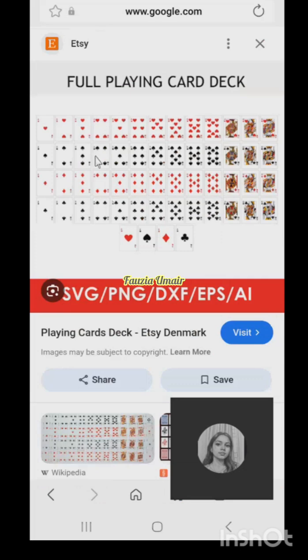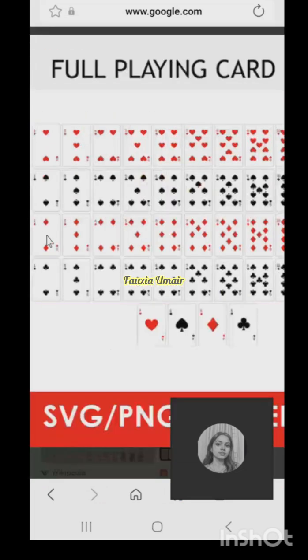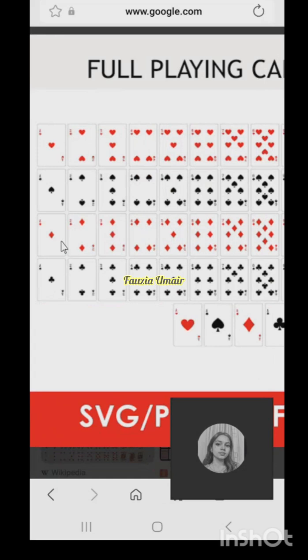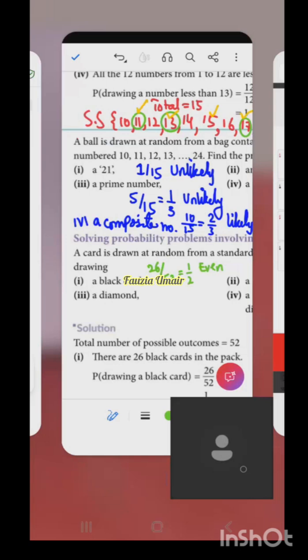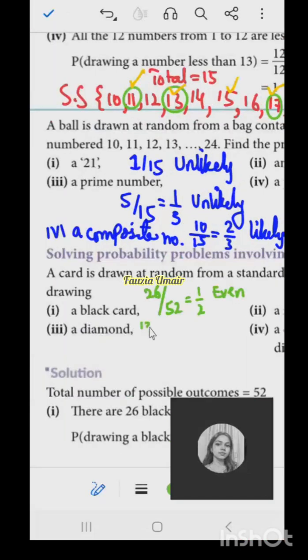Which card is diamond? This one, the red one on your screen. Can you see? So how many diamonds are there? These are all diamonds. So 52 mein se 13 cards diamonds ke hote hain. So what is the probability that you will pick a diamond? So it is 13 out of 52. One set is 13 cards jo hain wo diamond ke cards hain. If you simplify this, this is 1 by 4. So what is this, likely or unlikely? Unlikely, because it is lesser. Very good.